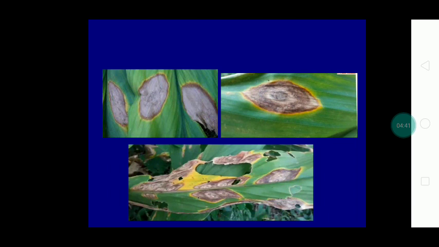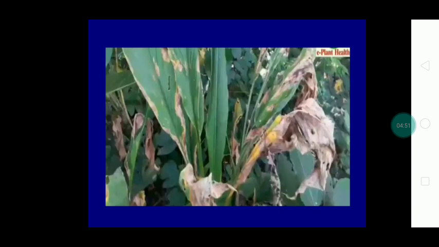During the high humid condition, that is its favorable condition, a high amount of toxin will be produced, so the severity of the symptom will also increase. It kills almost all the tissues of the plant. In this picture we can see the complete death of the plants.